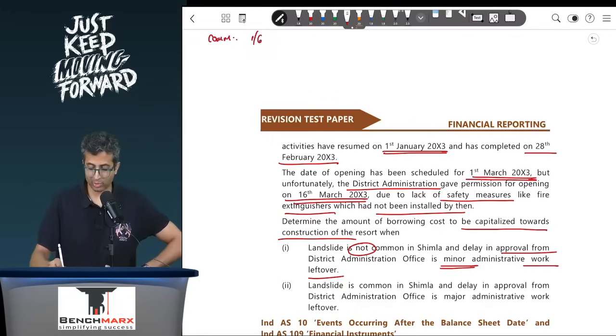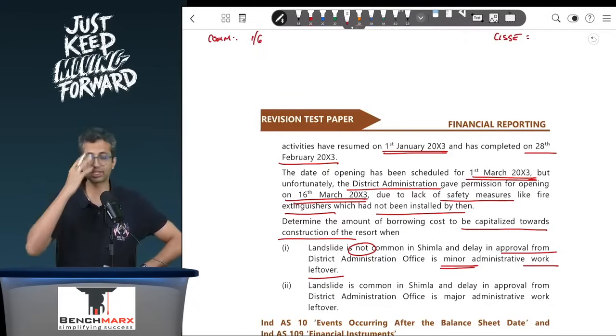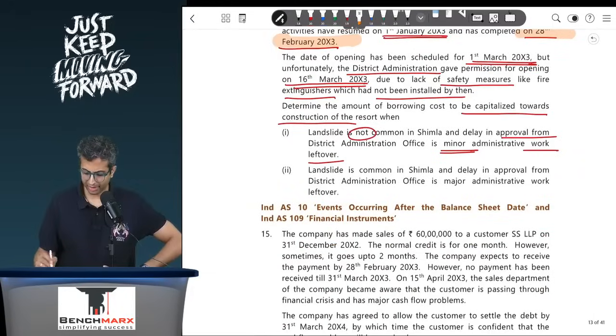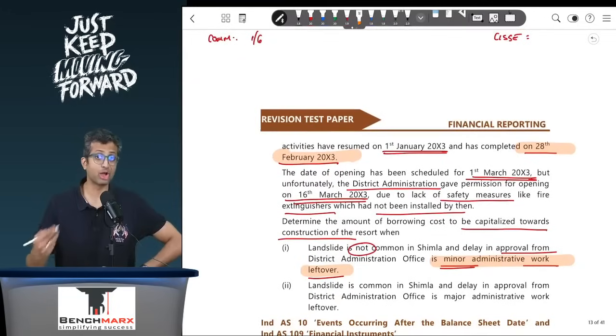Later, when will it be cessation? When will you cease capitalization? When substantially all activities to get the asset in the ready to use condition are completed. So it seems that this is completed by 20th of February. However, what has been told is there is some minor administrative work which is left over. If there is a minor administrative work left over, that minor work should not affect, and hence your cessation will be from 20th of February in this case.